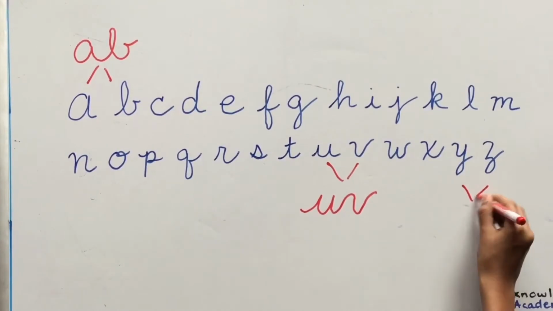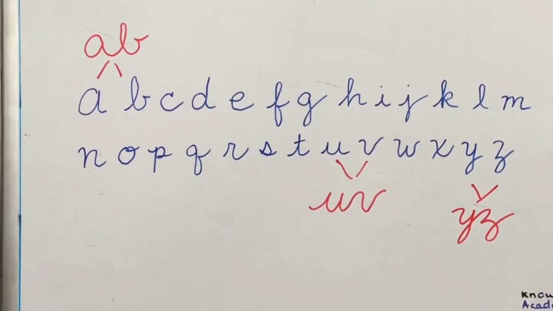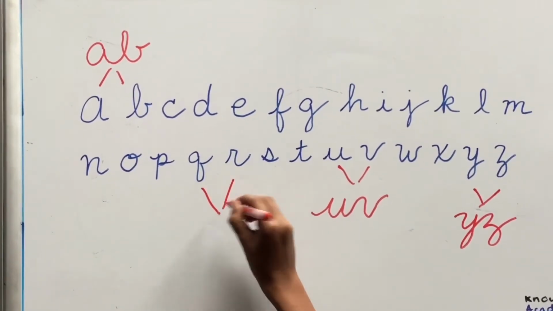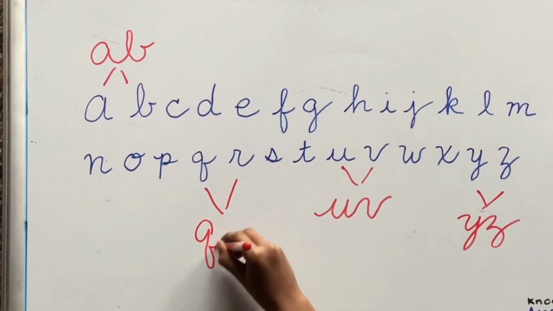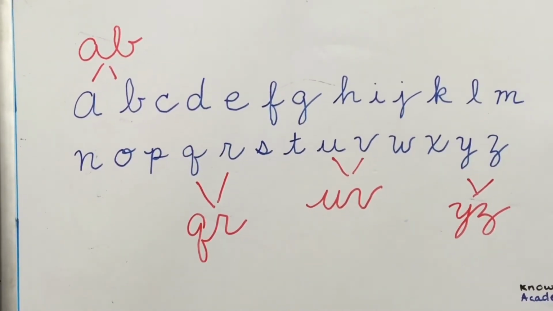Another example is the Y and the Z, which you can also connect. And finally the Q and the R. So just find random letters like that to connect. Keep trying it at least 5 to 10 times.